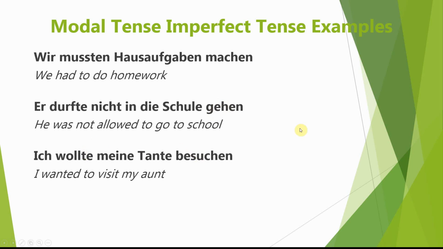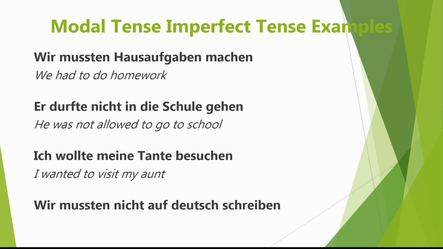One more example then. Wir mussten nicht auf Deutsch schreiben. And what does that mean in English? It means we did not have to write in German. Remember, with müssen, it means to have to. You put it into the negative, we don't have to, which isn't the same as we must not. It's something different. But in the imperfect tense, we didn't have to write in German. So you might want to make a note of those examples as well to show you the imperfect tense of these modal verbs in action.